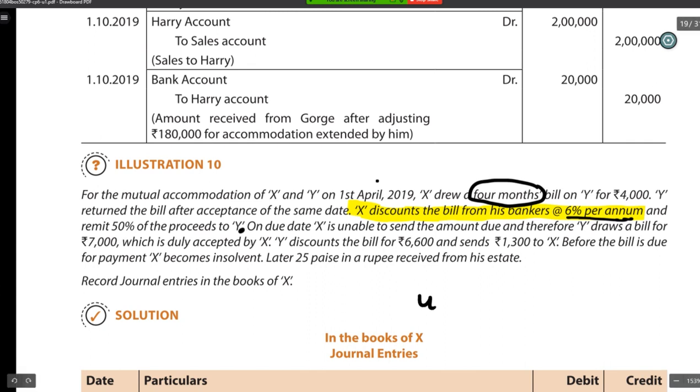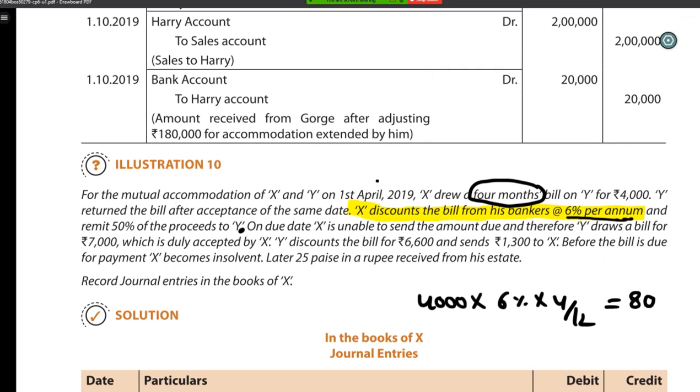So now 4,000 into 6% into 4 divided by 12. How much are you going to get? You're going to get 80 rupees. So the discount charges are 80 rupees.